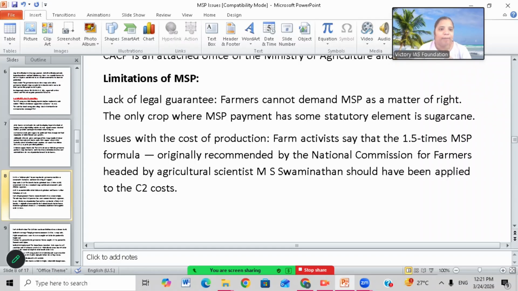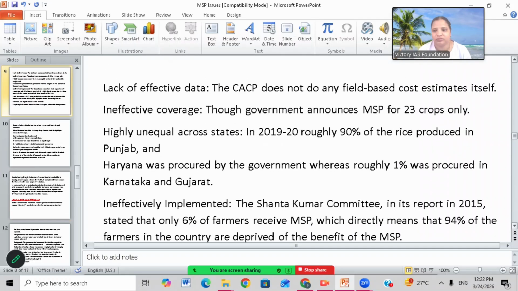The 1.5 times MSP the government is giving only on production of the crop, but not for labor cost and land cost. On that 1.5 MSP, the farmer is not getting. So whatever the labor cost he is paying, land cost he is paying, that is going into a loss.